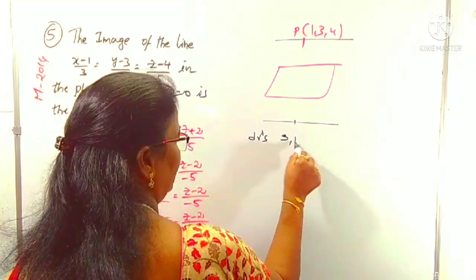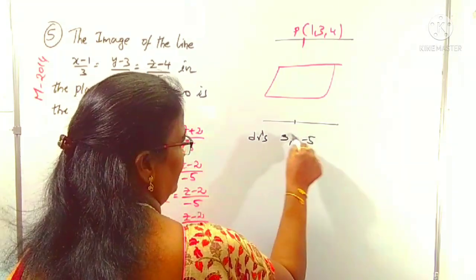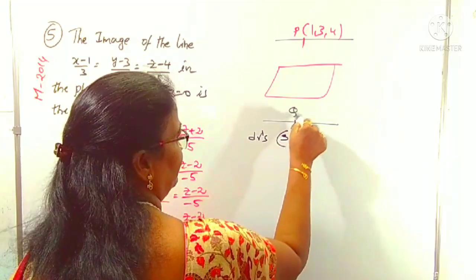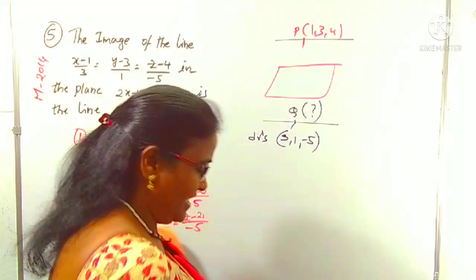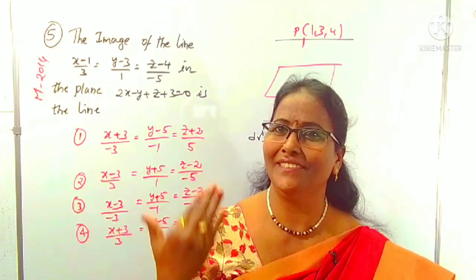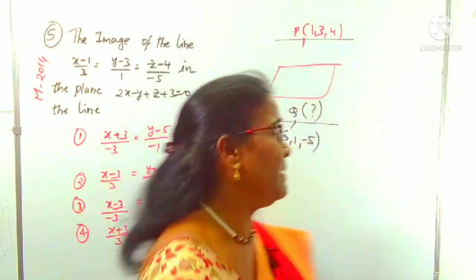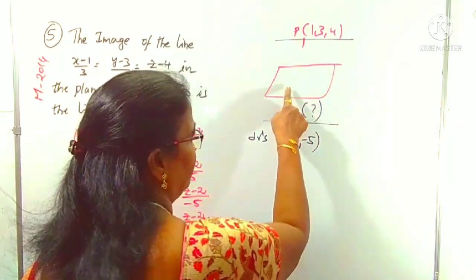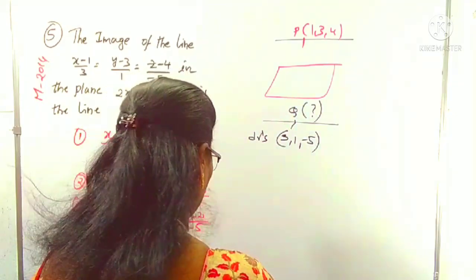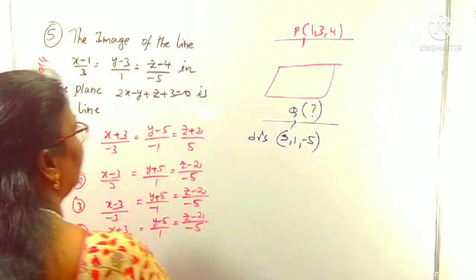3, 1, minus 1, 3, 1, minus 5. As passing through which point we can find out. Means what? Indirectly we can find out the image. Image of this point with respect to the plane is Q. We can find that out. Okay, what is the given plane here?